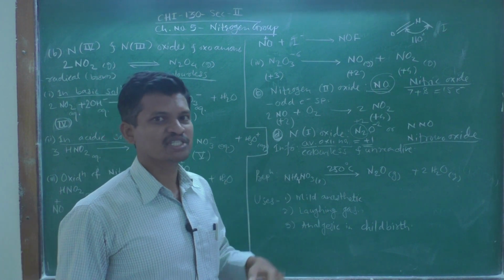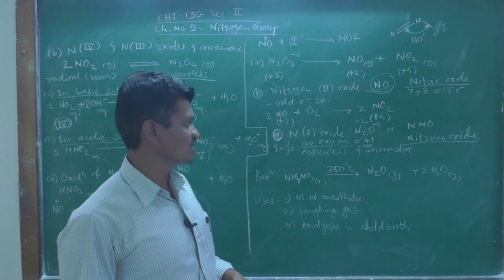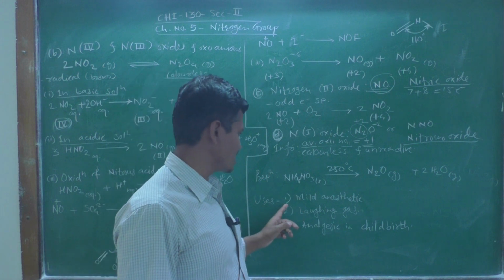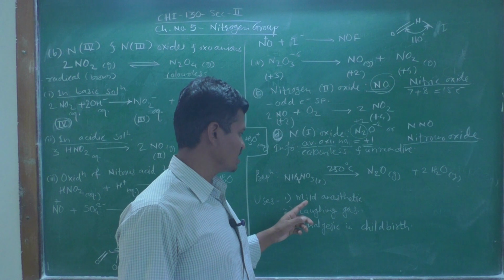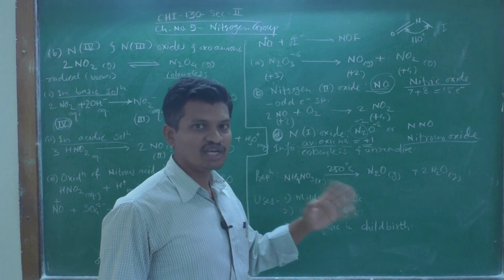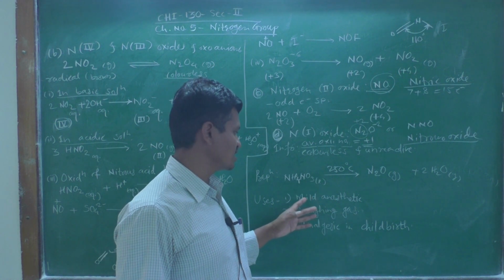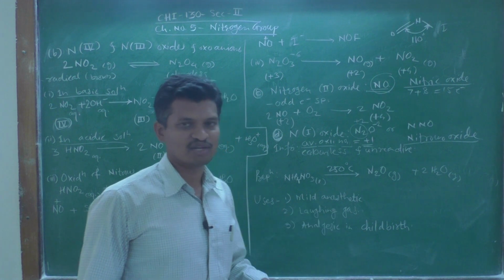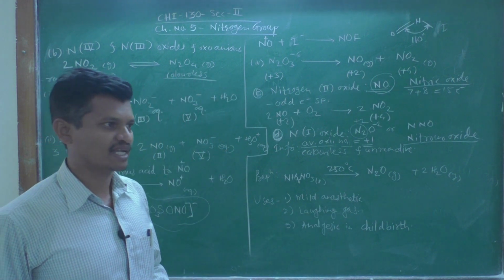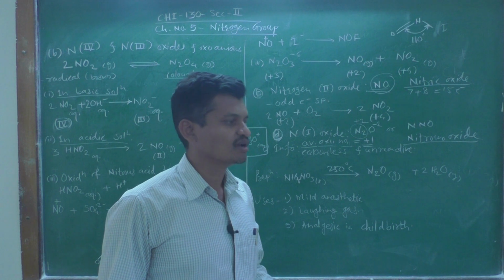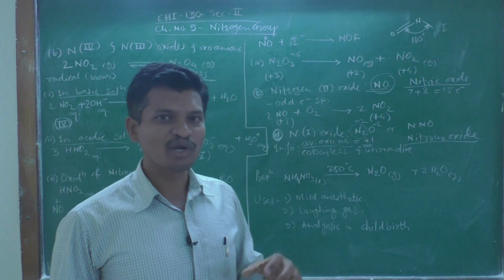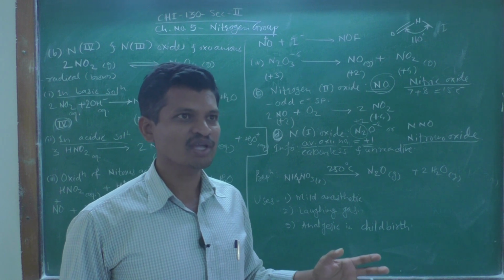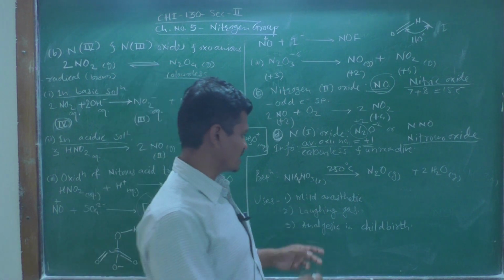Based on these properties, there are some uses of this laughing gas, or nitrous oxide. N2O, that is nitrous oxide, was used for many years as a mild anesthetic gas, meaning it was used for operative purposes in medical sciences. That is why it is called a mild anesthetic.